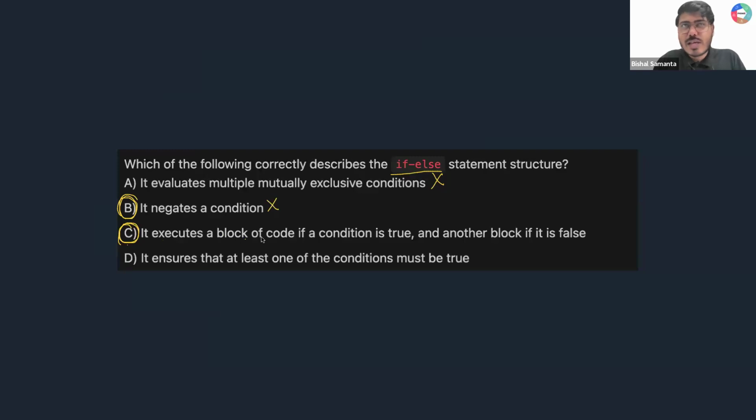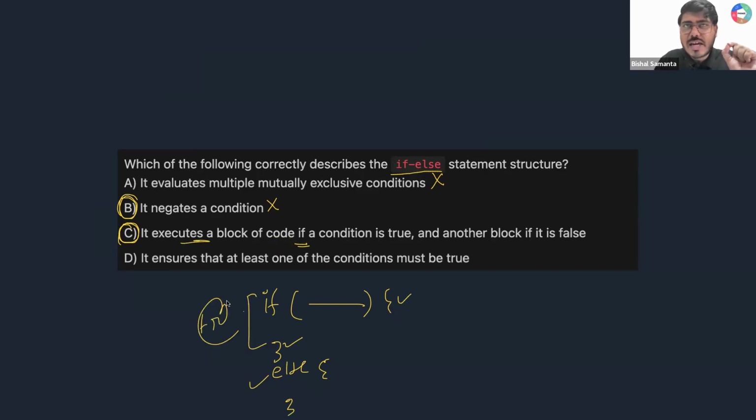Okay, it executes a block of code if a condition is true, and another block if the condition is false. Tell me guys, if you are getting true here, you have to execute a block of code, right? And another block if the condition is false. Is that correct? Okay, correct. Is that okay, guys? I need all of your responses. Is that making sense? Yes. So that is making sense for now.